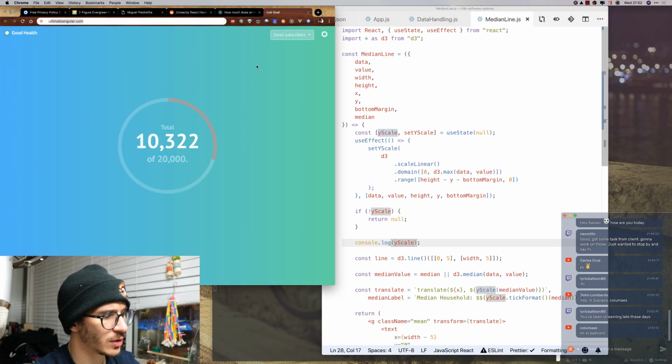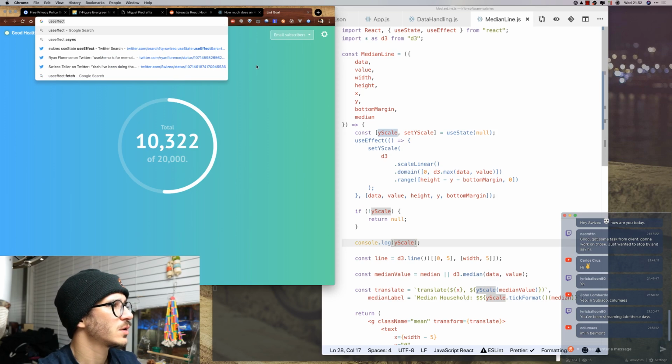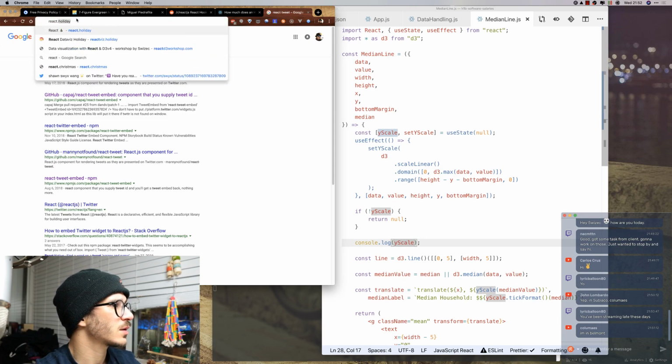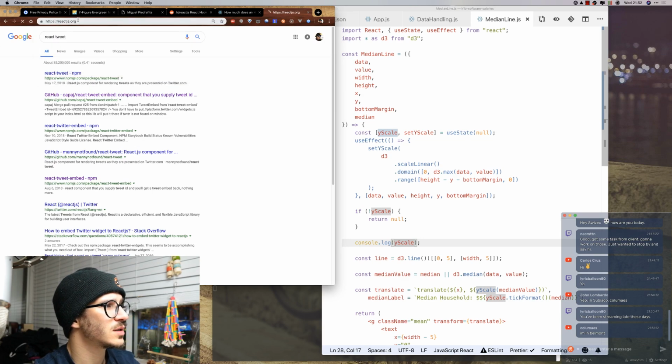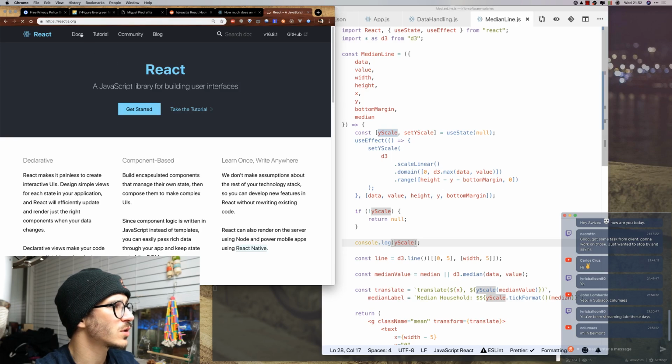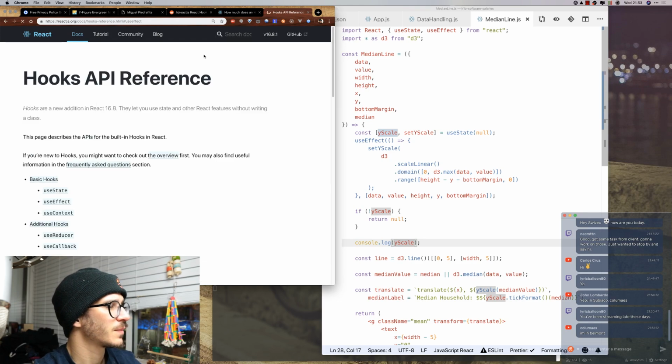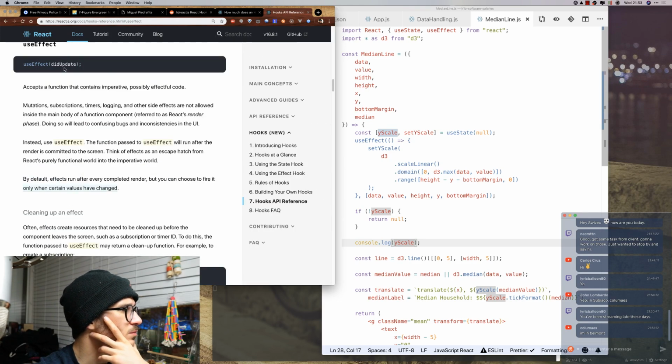I think, did they change how useEffect works? Let's see, React documentation. No, not React tweet. React.js.org, docs, did they change how useEffect works? useEffect. useEffect did update, accepts a function that contains imperative, possibly effectful code, mutations, subscriptions.